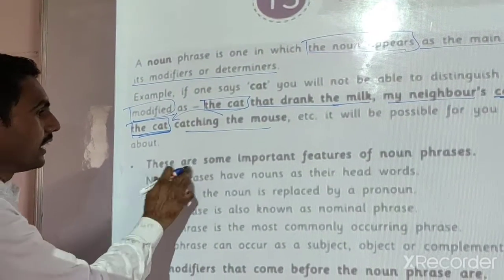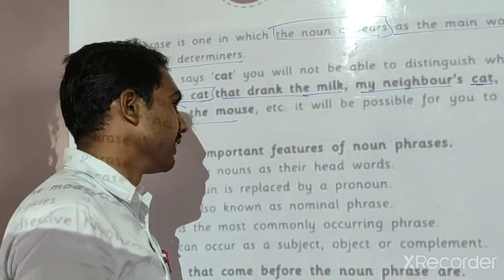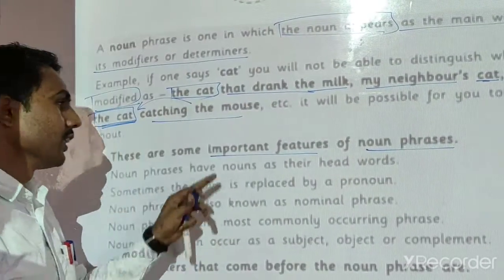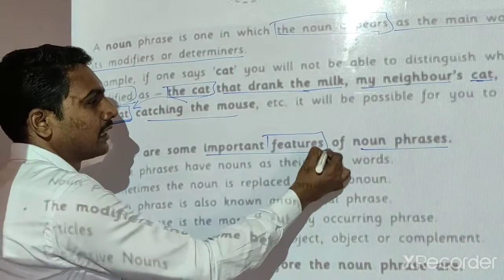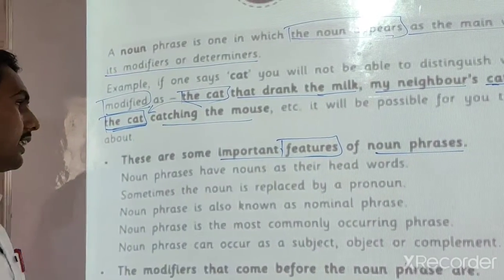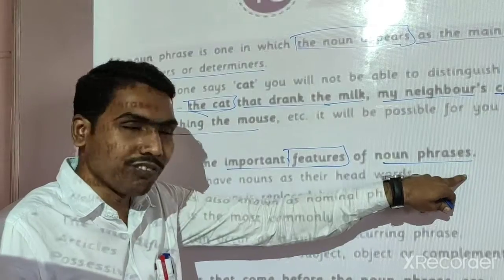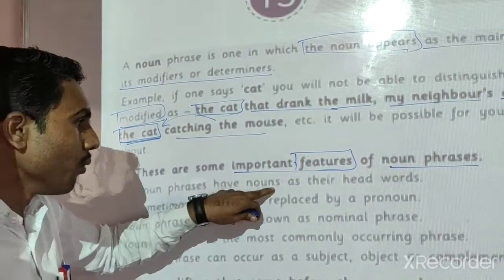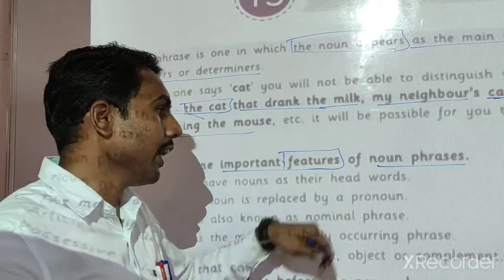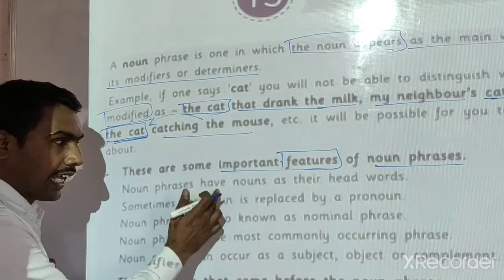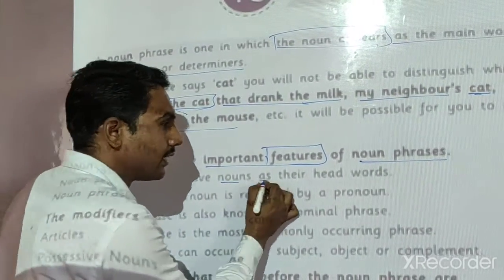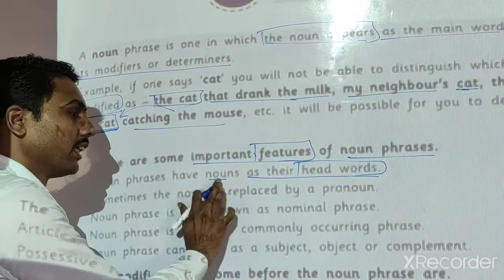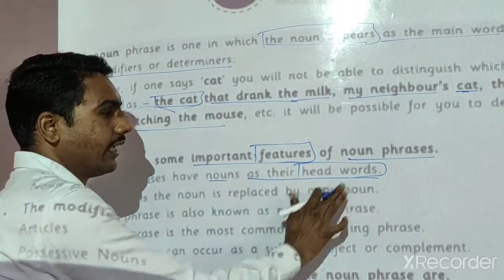Now these are some important features of noun phrases. Features means वैशिष्ट्य, characteristics. Remember this. The first one is here: noun phrases have nouns as their head word. It is an important point, the first feature. Nouns as their head words.